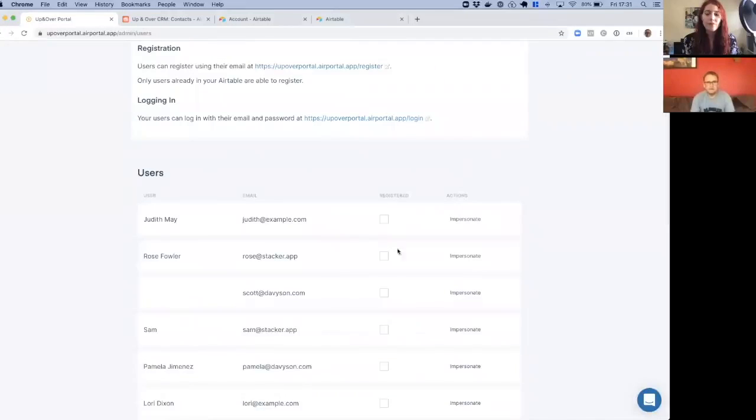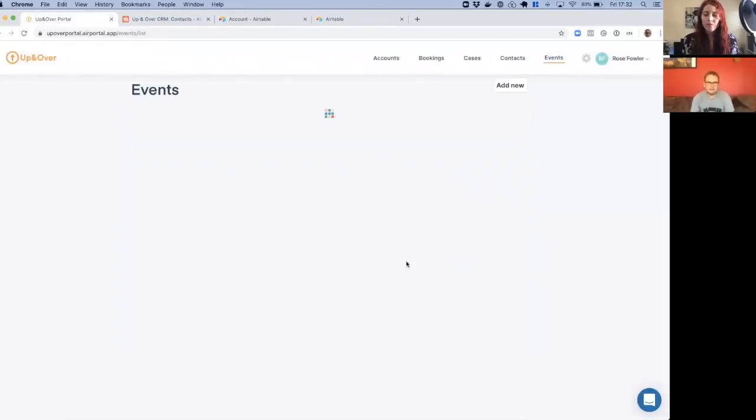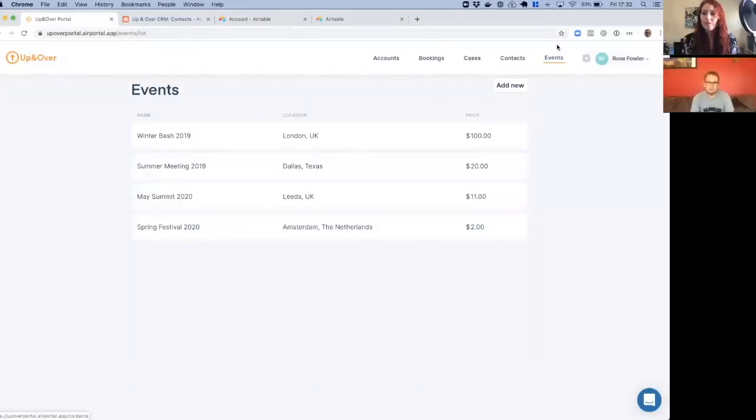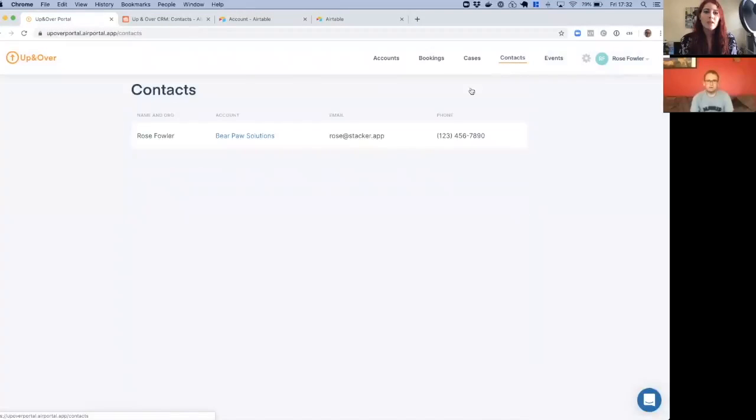So here I have an external user called Rose. If I impersonate Rose, so I've clicked on impersonate, I'm now logging in as Rose. This is what Rose would see in our portal. So when Rose goes to the contacts list, she would only see her record. Okay. And we've matched that by her email address. So Rose can't see any of the other contacts that I have.